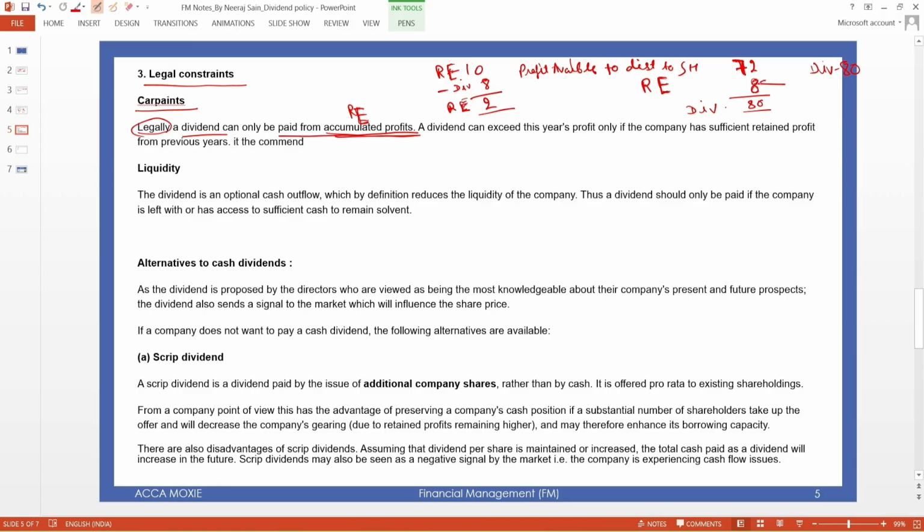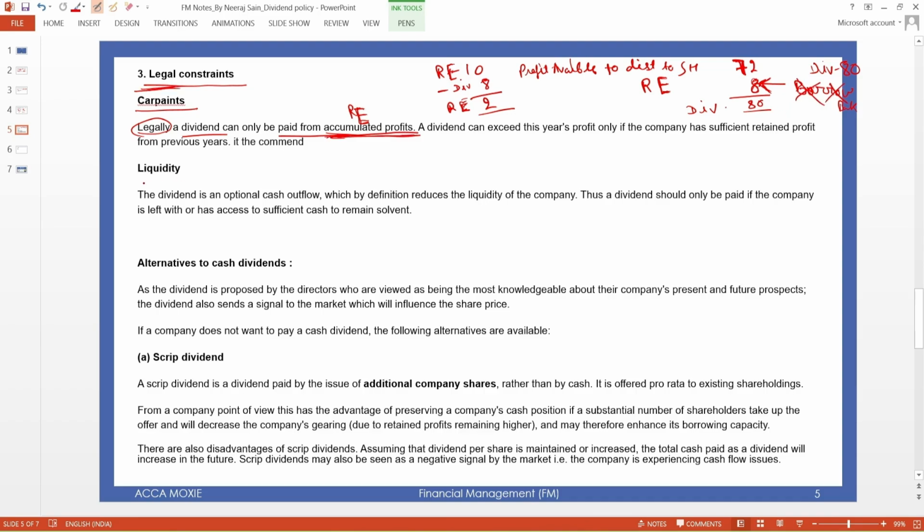If you borrow money from a bank or something and pay it as a dividend, this is not allowed as per legal law.